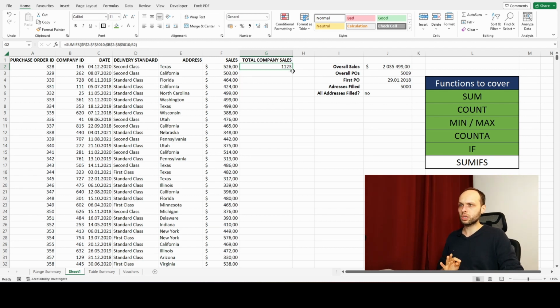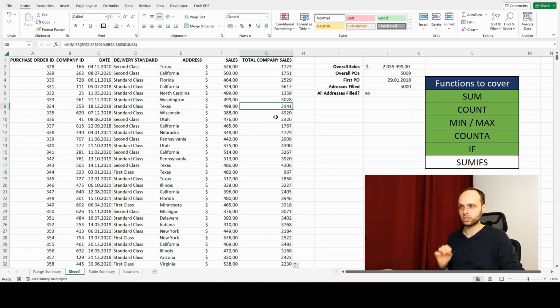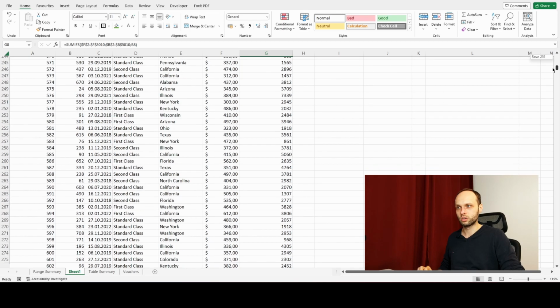Now look, if I'm going to pull down this cell with this crosshair right now, with the left mouse button clicked, you can see that the only thing that changed in the formula is this. So the B2 changed to B3. Everything else stayed the same. Why? Because we used the dollar sign. This is what the dollar sign does for you. And why we did that? Because if I go here and I see again this crosshair, I can double click with the mouse and it will fill the formula for us for the entire table.